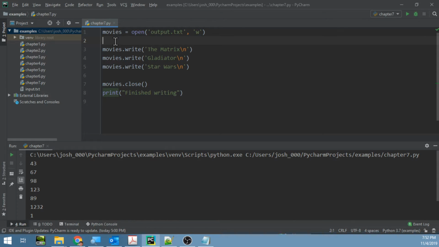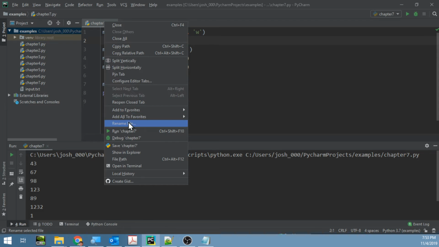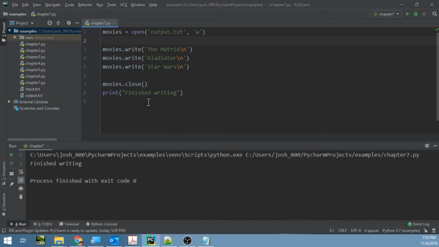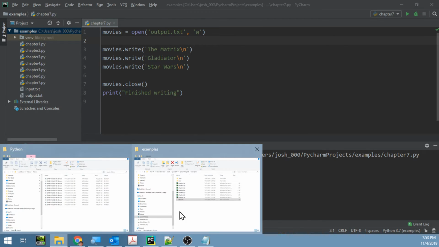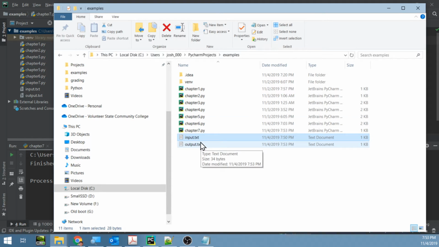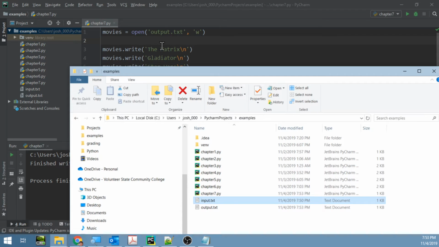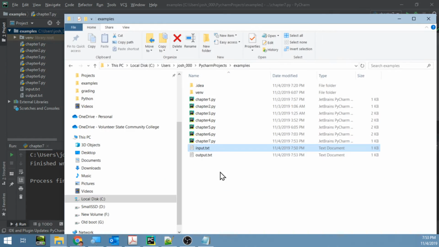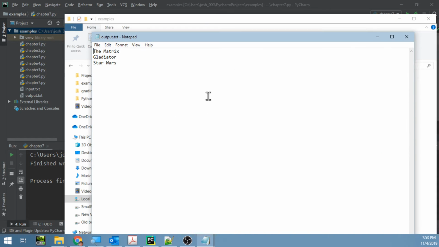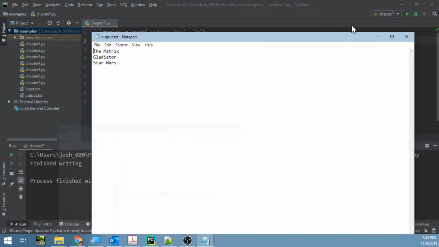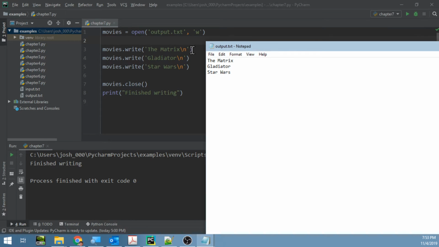So if this works like I think it should, we should see an output file containing these movies. So let's see what happens. It didn't crash, so that's good. It means we didn't make a mistake. And now we have output, which is what we were expecting, right? Output, output. Here we go. And there we go. These are our movies. Matches up. That's what we said.